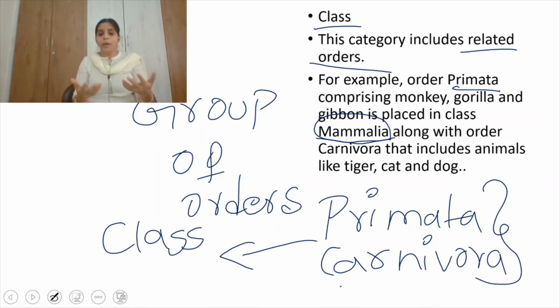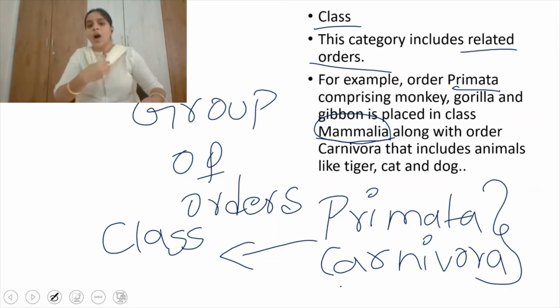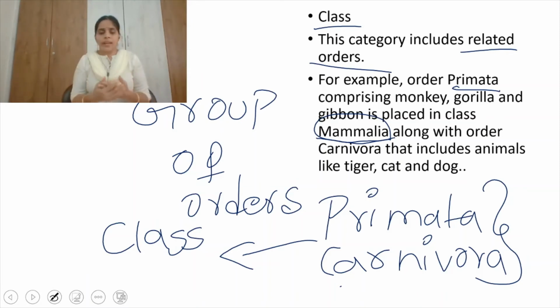If you individually observe the organisms, you can find a lot of differences, but they were grouped based on the similar characters they share. Can you say any similarity between these two organisms? Yes, definitely, they give birth to their young ones. That is one common character, and all have external ears, and fertilization takes place internally. Individually they have a lot of dissimilarities, but they share some common characteristics which make both orders come under a single class, right?